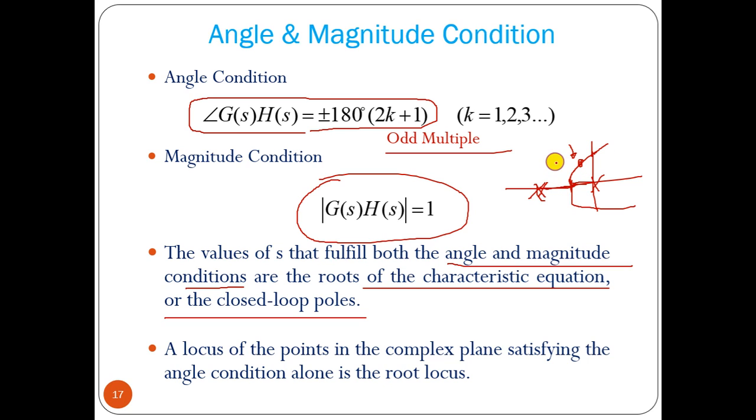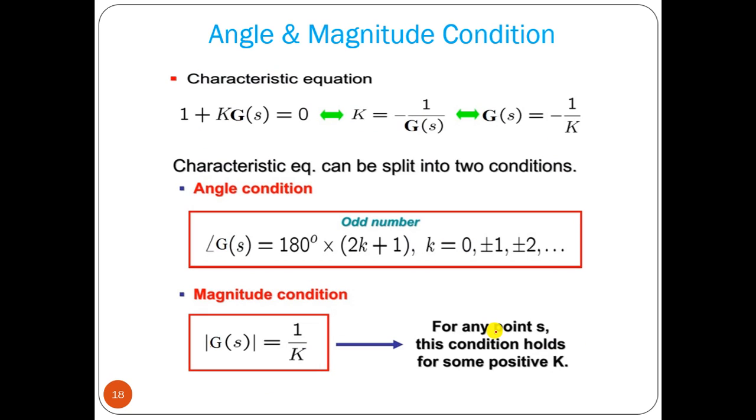If we have another point here which does not satisfy the angle condition, then it is not lying on the root locus. So the locus of the points in the complex plane satisfying the angle condition is the root locus. That is the point.